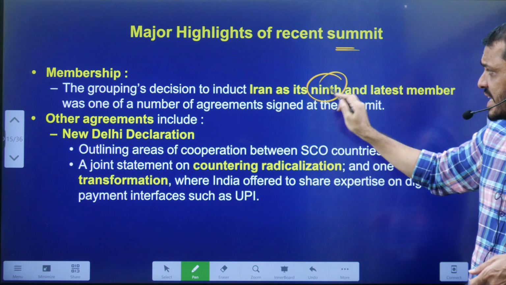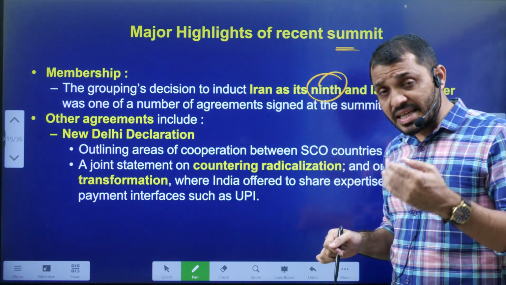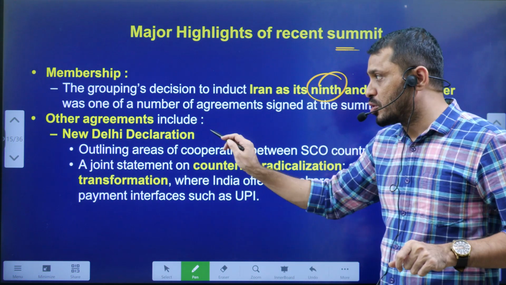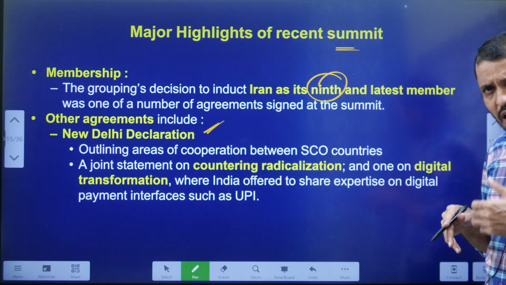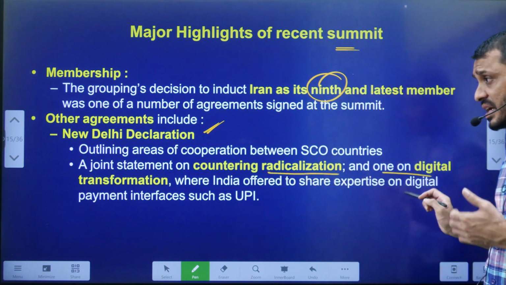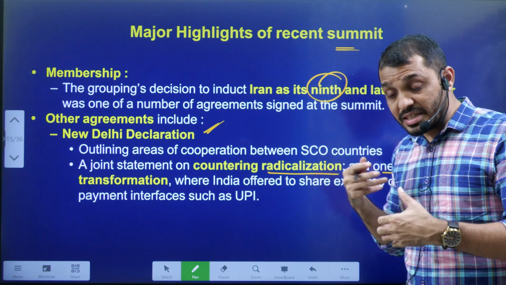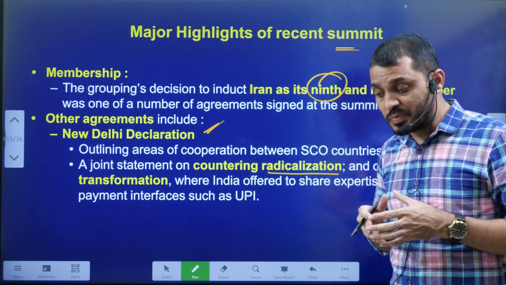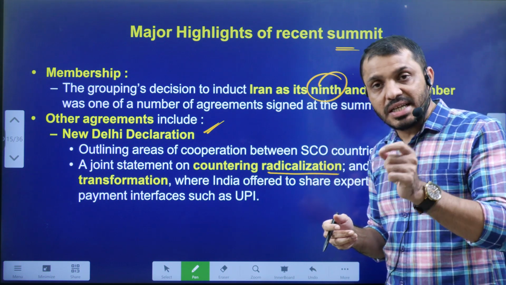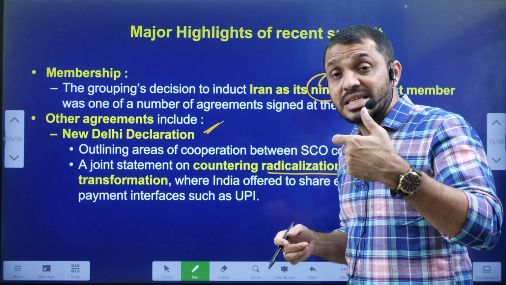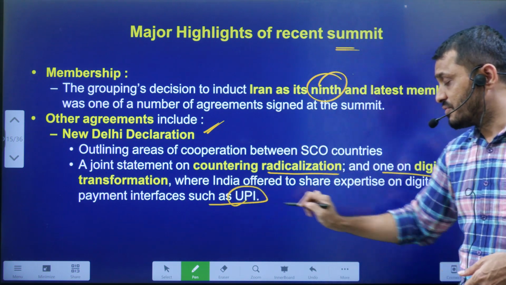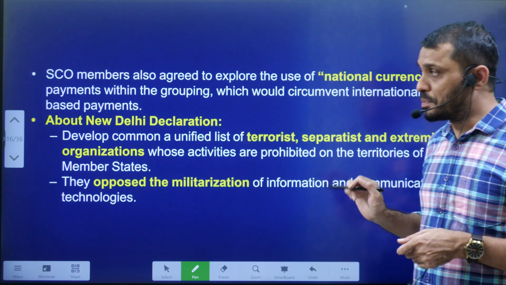Next, Iran was added as the 9th member, and in the recent virtual summit, the SCO even discussed the Delhi Declaration. Apart from that, they also focused on certain issues such as countering the radicalization of youth towards terrorism, and helping each other in terms of the digital economy. Even India offered to give its digital payment solution to the member countries, the Unified Payments Interface, UPI.